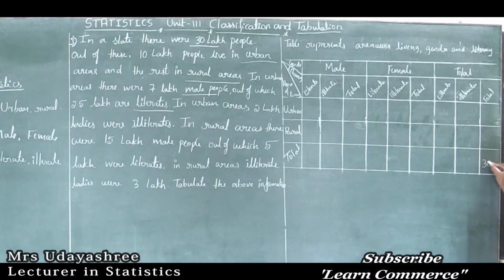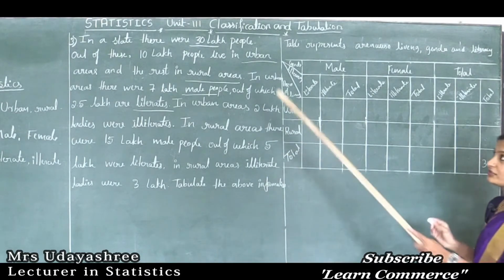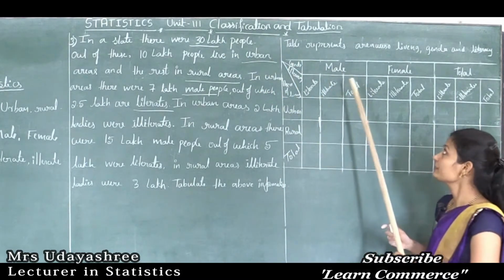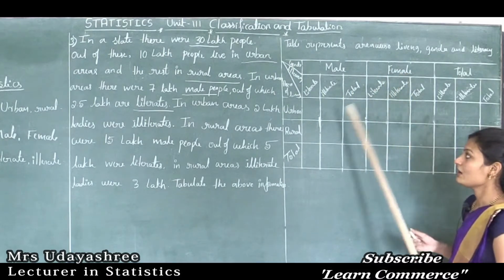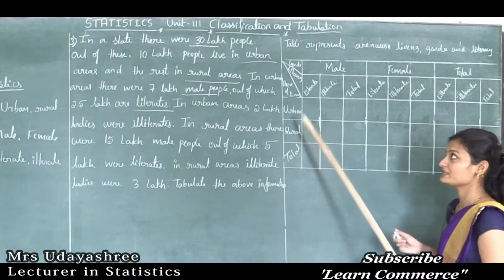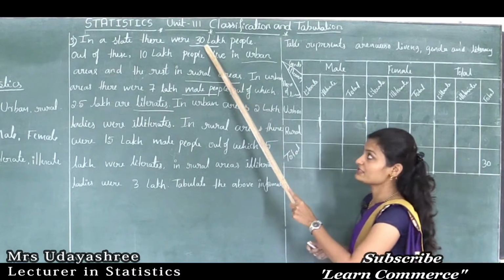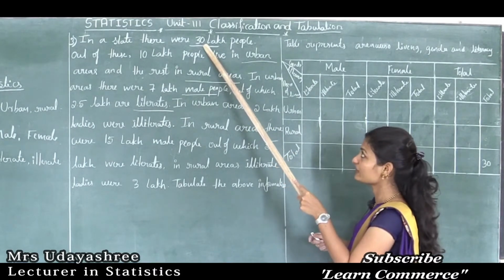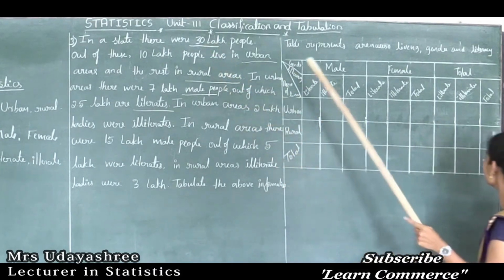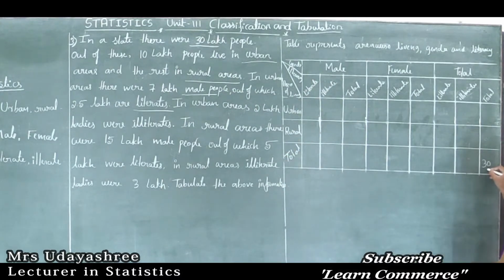They didn't mention male or female or urban or rural people, they gave only 30 lakh people. So the total number of people is 30. Here I will write this is the grand total, here I will write 30. This cell indicates the total number of population.